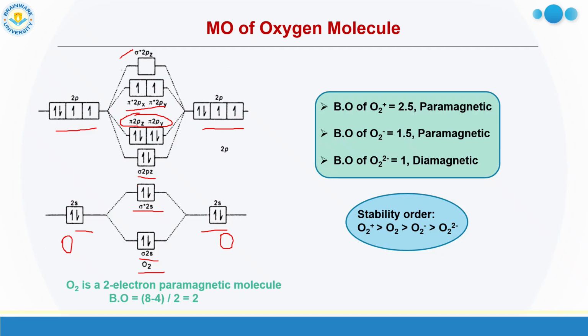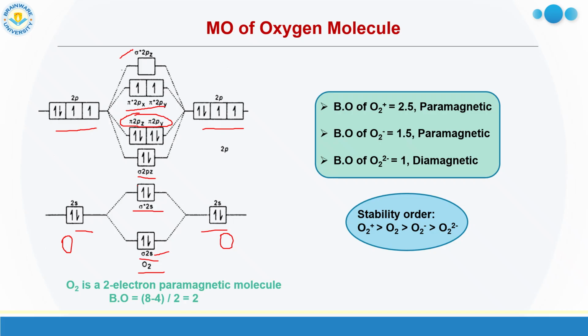Now we have to fill them with electrons. In total you can see for one oxygen atom 6 electrons, for another oxygen atom 6 electrons. So in total there are 12 electrons. First you consider the electrons of the atomic orbitals. Now you take the total electrons, then you fill them in the MOs stepwise. So in total 12 electrons are there. Now how to fill the MOs? First we start from the lowest energy, that is sigma 2s. How many? 2 electrons. Then sigma star, 2 electrons, then sigma 2pz, 2 electrons.